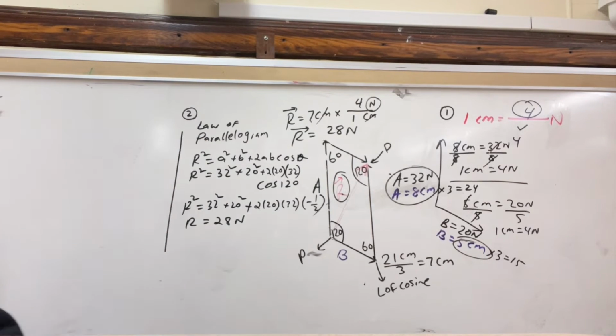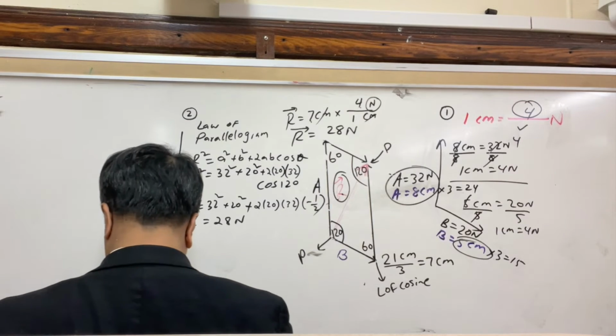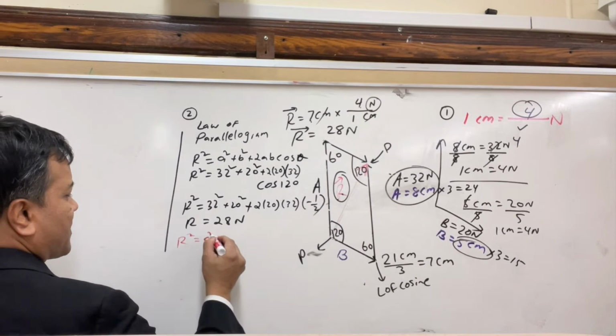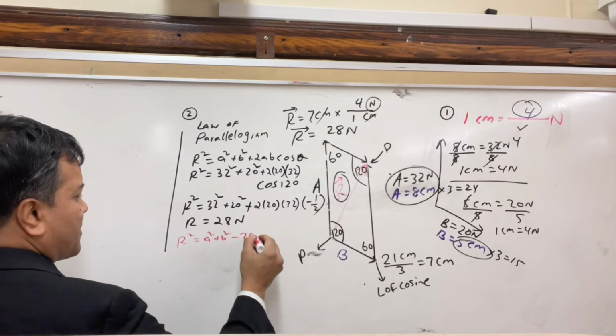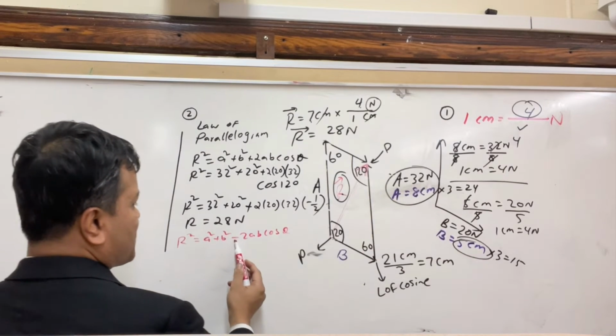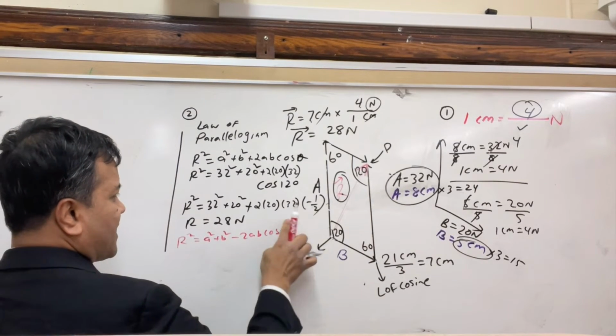Now we're going to use the law of cosine. Law of cosine would be also very easy. So now let's do it by using another color. R squared is equal to A squared plus B squared minus 2AB cosine 30. So since you're using law of cosine, you have to use the head and tail method.